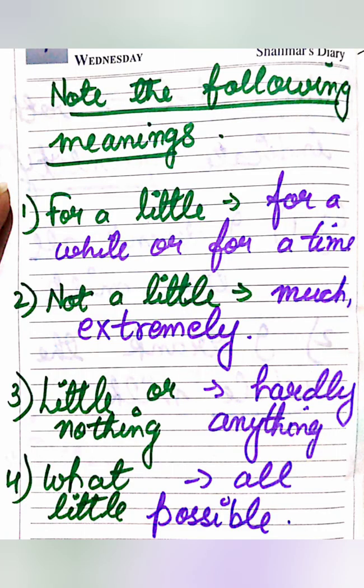Next, please note the following meanings. For a little means for a while or for a time. Second one, not a little means much, extremely. Third one, little or nothing means hardly anything. And fourth one, what little means all possible. So these all are about adjectives.